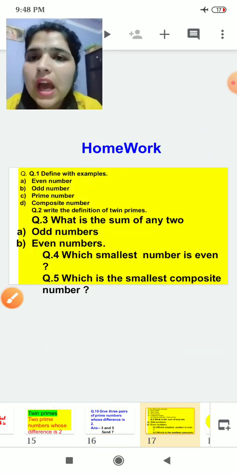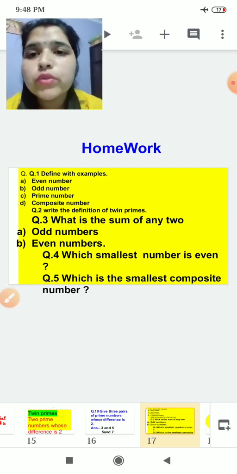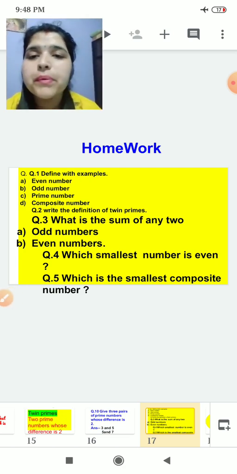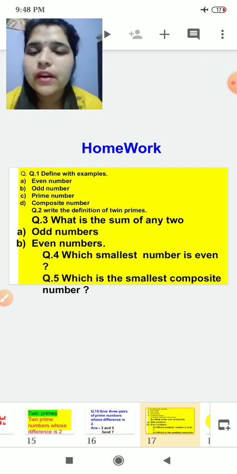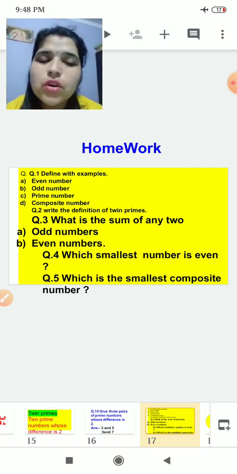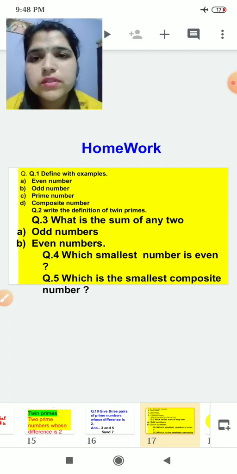Now class, I hope you all have understood today's exercise. If you practice at home, you will definitely get all the points which I have taught today. So it is your duty to solve some questions regarding today's topic and prepare yourself. This is the homework. You have to define the following with examples. You have to define twin primes.